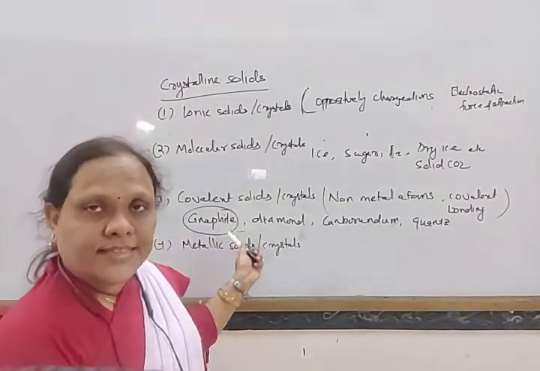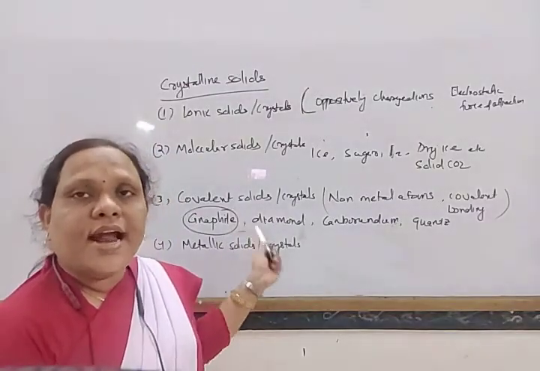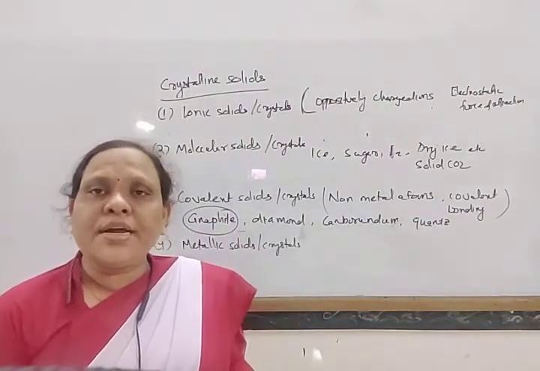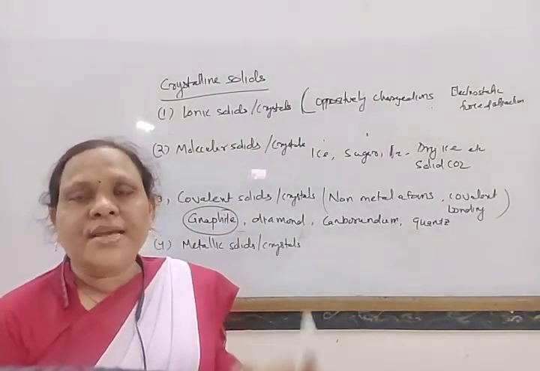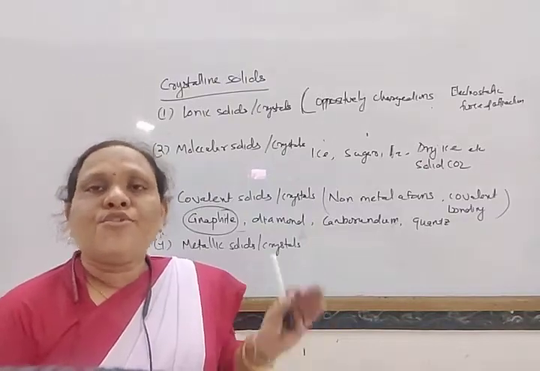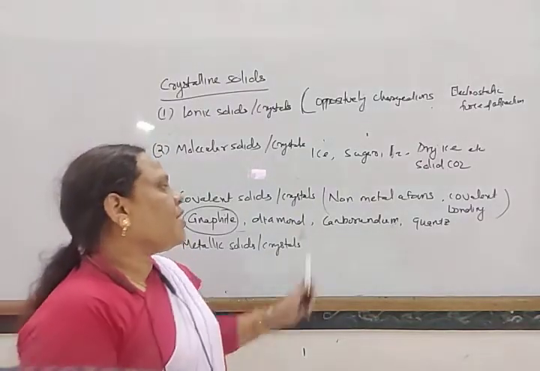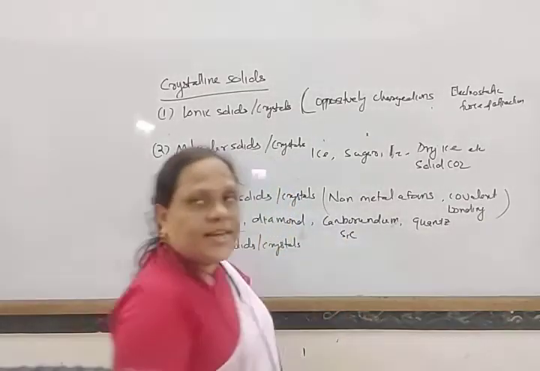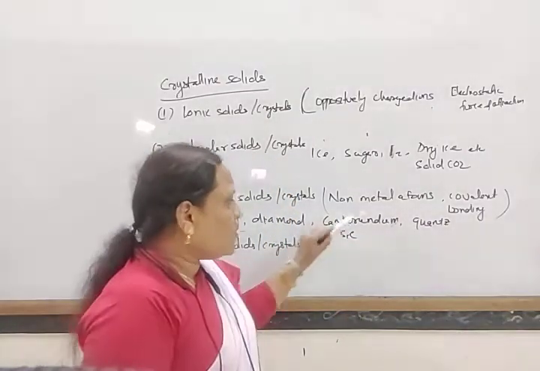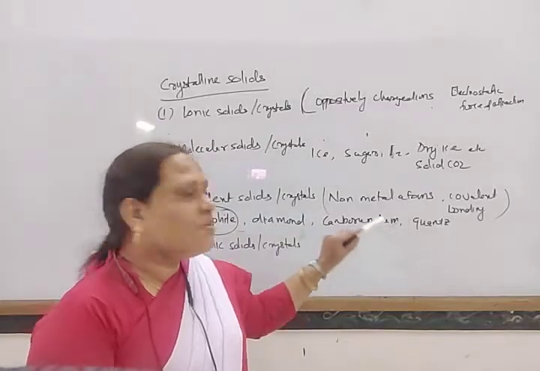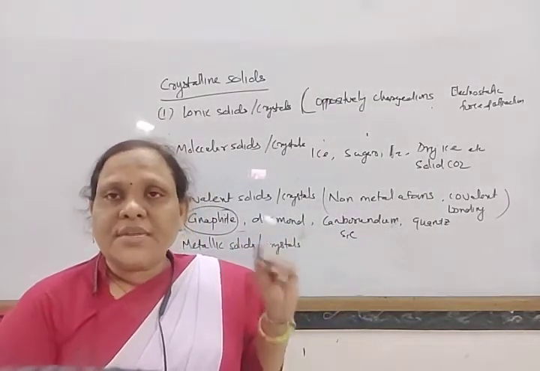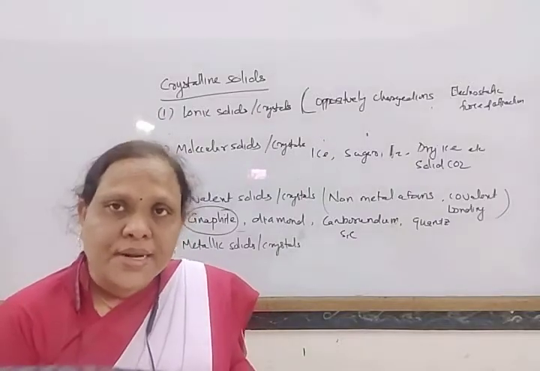But graphite is a conductor of electricity, and this is also soft. And in diamond, each carbon atom is covalently bonded, tetrahedrally bonded, with 4 other carbon atoms. In carborundum, the formula is silicon carbide, so it also has a three-dimensional network structure similar to that of diamond.